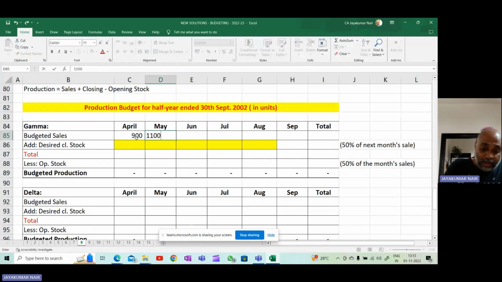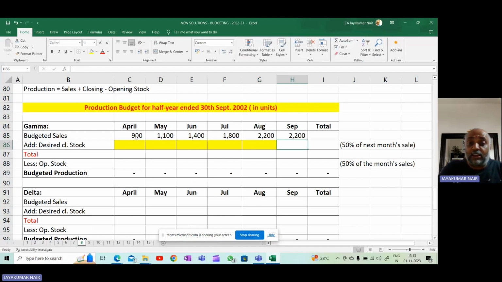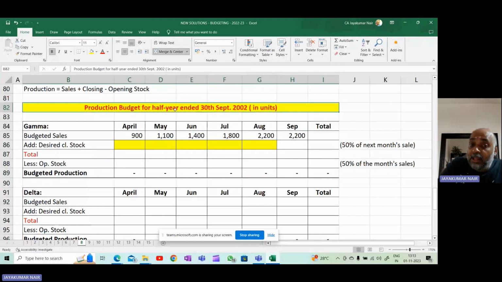May, 1,100 units. June, 1,400 units. July, 1,800 units. August, 2,200 units. September, 2,200 units. They have also given October, but we will not write October because we are preparing the production budget for the half year ended 30th September.